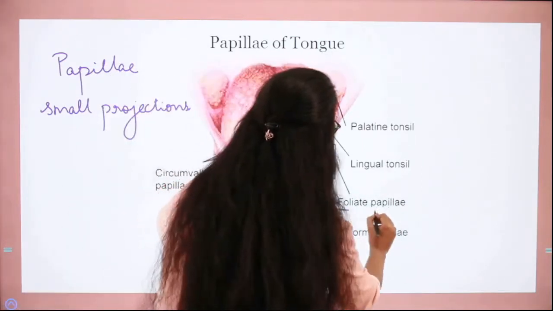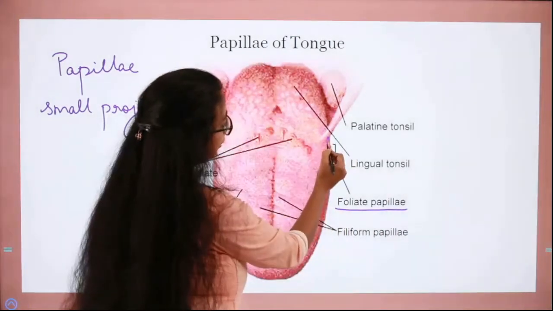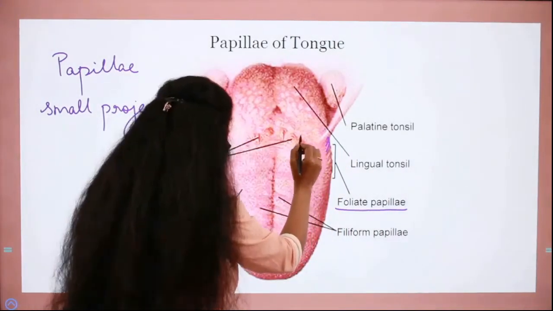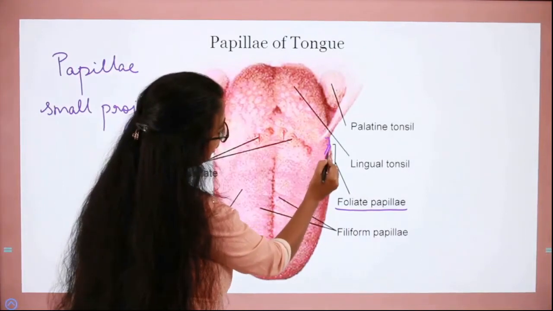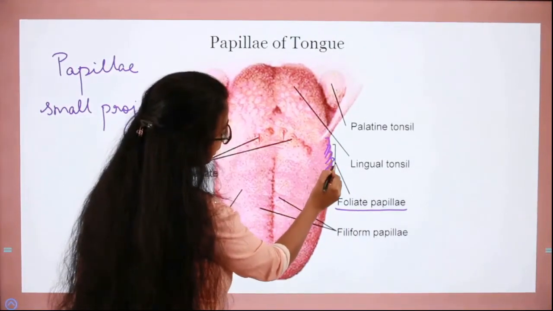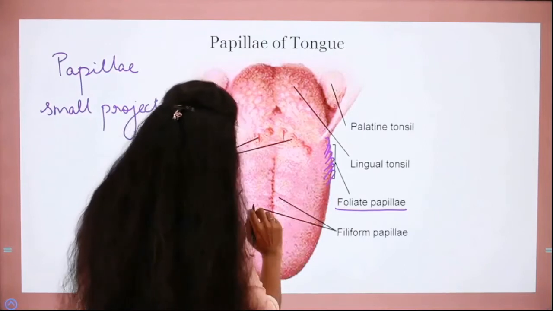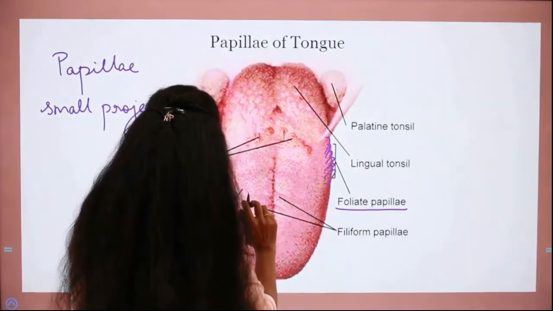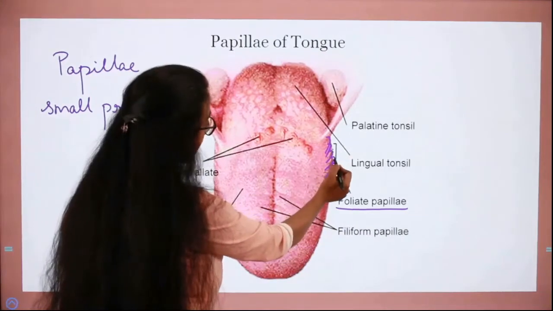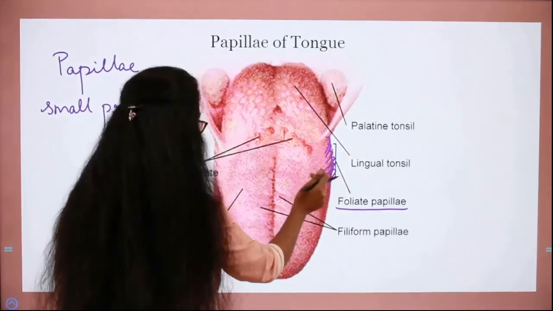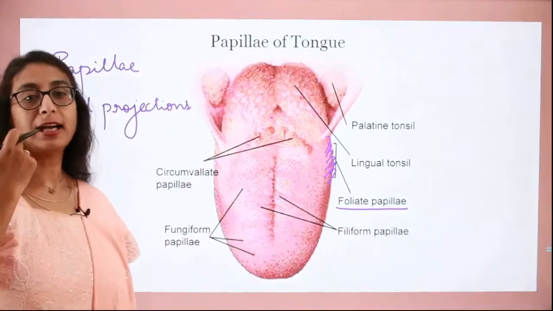These are the foliate papillae. You can find some leaf-shaped structures here, isn't it? Here you can see very clearly leaf-shaped structures like this. These are the foliate papillae and they contain taste buds on the sides of the papillae. Here on the sides, they contain the taste buds and they are present along the border of the tongue.